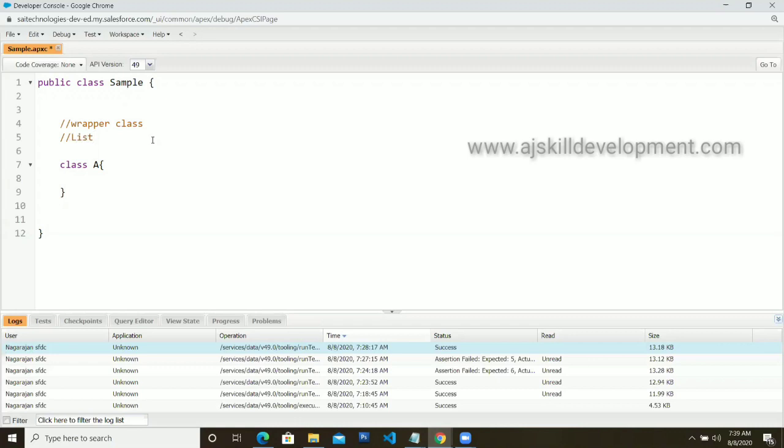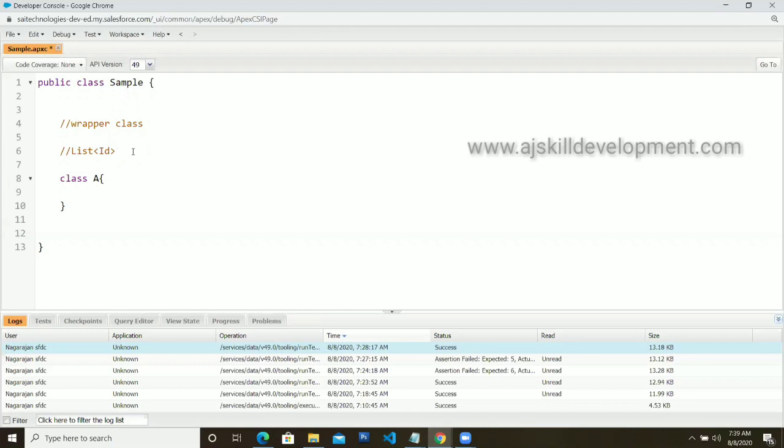A list may consist of a single data type, right? So let's say you are going to write a list of string, in the sense you will be storing all the data in string format. Is it possible to store an integer in this particular list? No, you can't. You specified string, so it will contain only the string data type. If you specified ID, you can store only IDs. You cannot store a string in it.